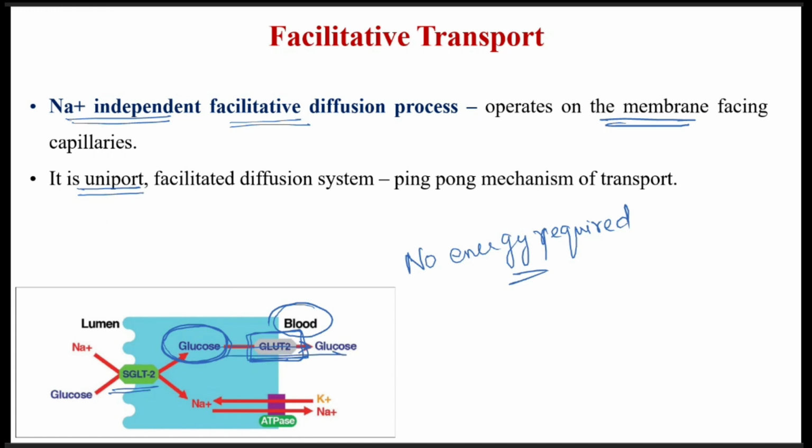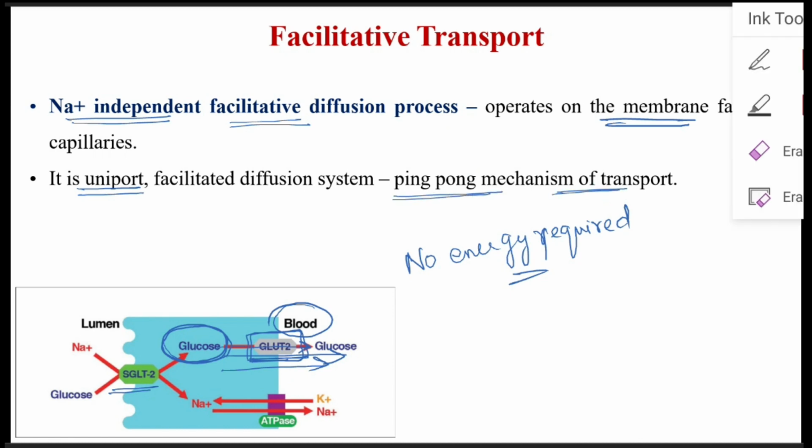This is present on the capillary surface, and it is a uniport mechanism. Uni means only in one direction, glucose will be entering from the cell into the circulation, and it is a type of ping pong mechanism of transport.